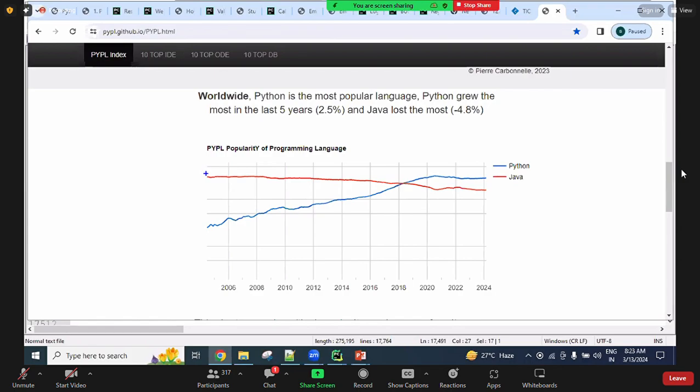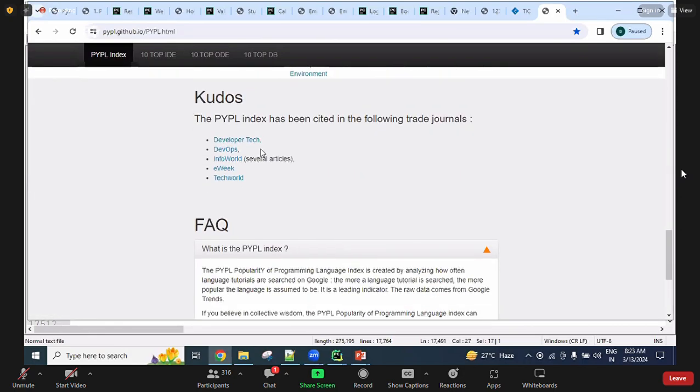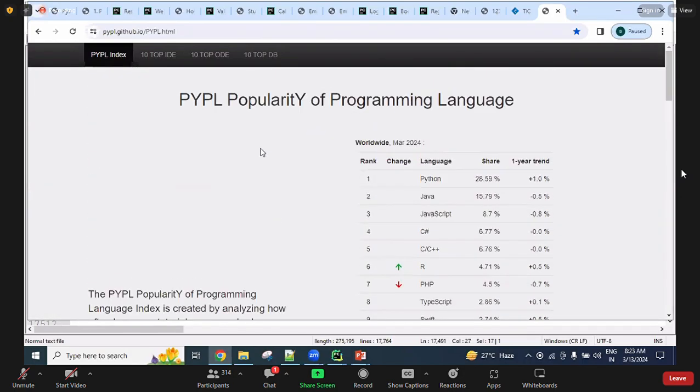Java started 20 years back, and now Python here is dominating, on the top side. Java is going down, guys. So this is the index of the particular languages, with a lot of information given. So no doubt at all, guys, Python is in more demand nowadays.